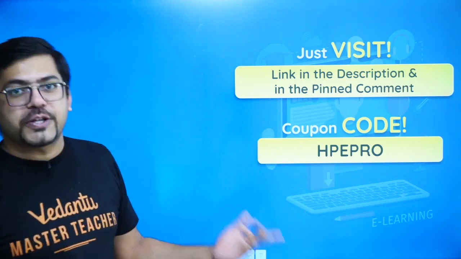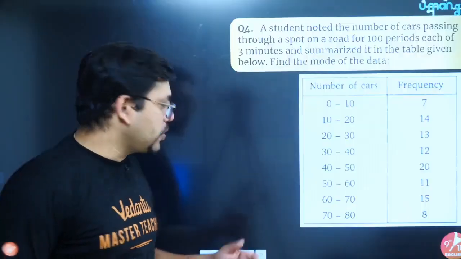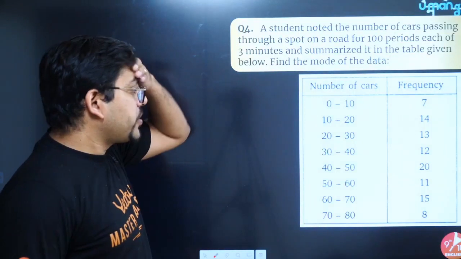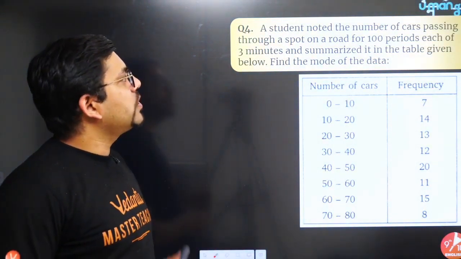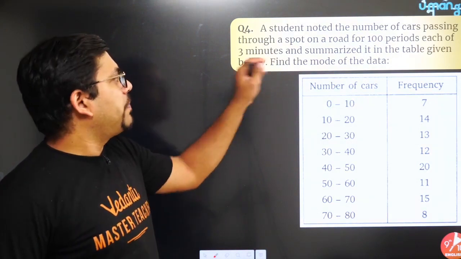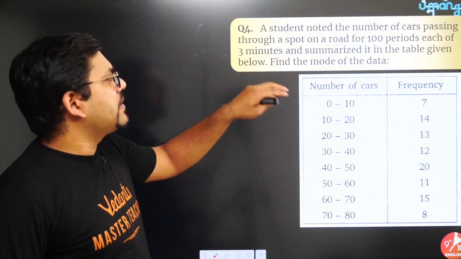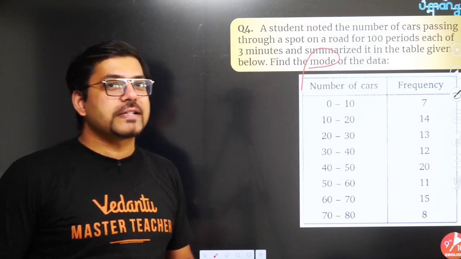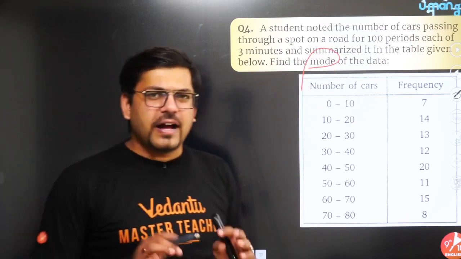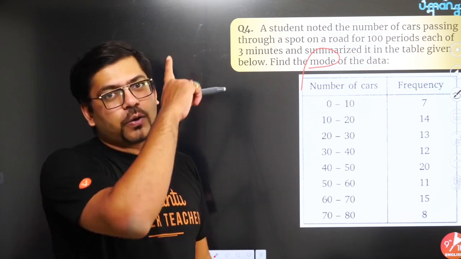Chalo, let's go to the next question. The question says that a student noted the number of cars passing through a spot on a road for 100 periods. Finally, it says to find the mode of the data. What is given, which type of data it is, hardly matters. We have to calculate the mode.